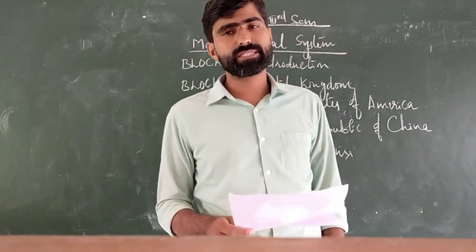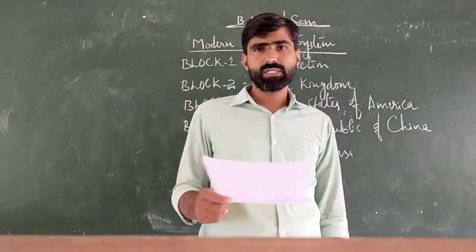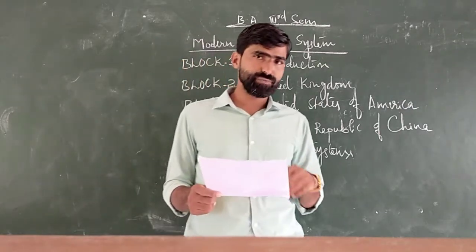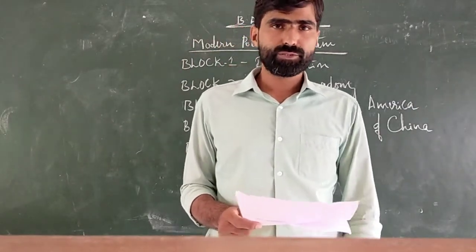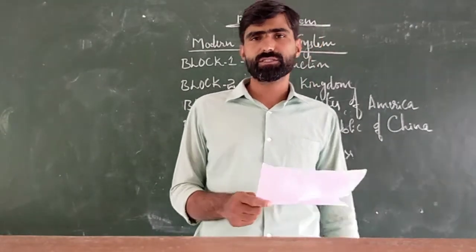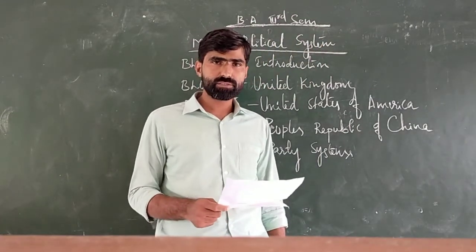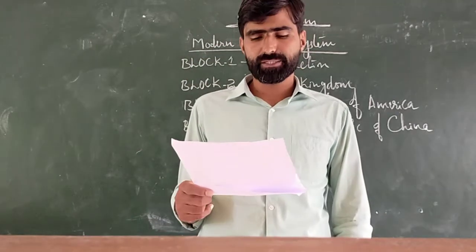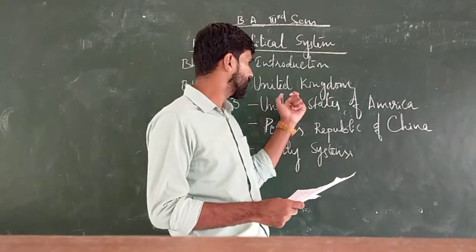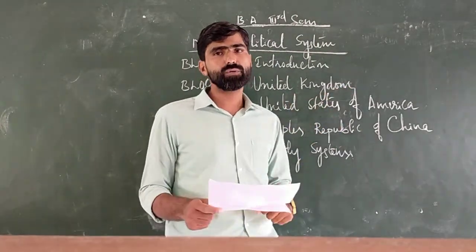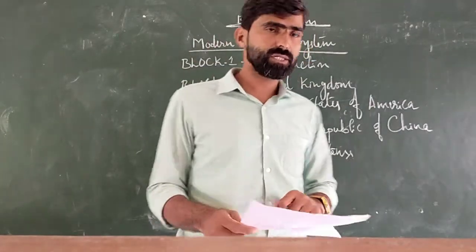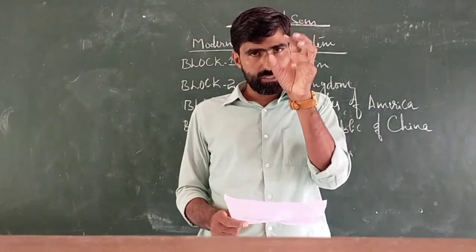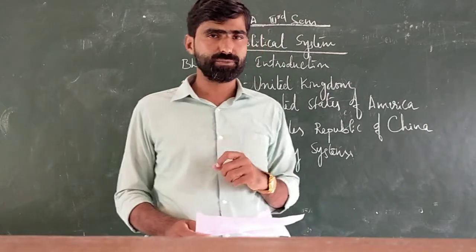Next, we are discussing the executive under the second unit. Here we are discussing the Prime Minister of the United Kingdom, the Council of Ministers of the United Kingdom and the Crown. In India it is a similar structure: Prime Minister, Council of Ministers and President. Next we are going to discuss the judiciary of the United Kingdom, under which we are discussing the organization of the judiciary and the role of the judiciary. These things are covered under block number 2. That means we are discussing the overall system of the United Kingdom's constitution.